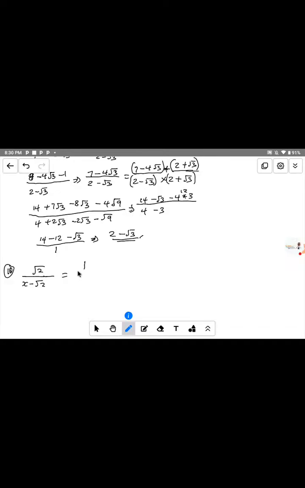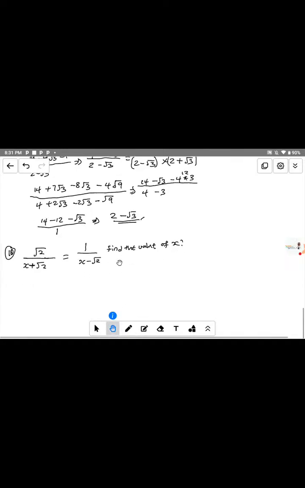We have 1 divided by s, this one is plus, we have plus here, and this one is minus, and here is minus 2. And we want to find the value of s. Okay, let me write it out: find the value of s.